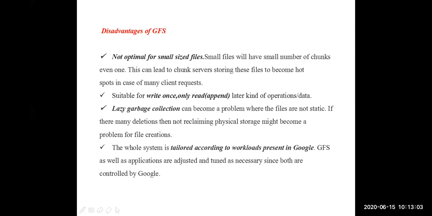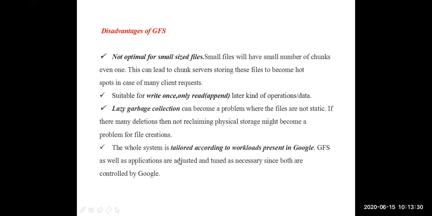See, the entire Google file system is designed only for the internal operations of Google. Google developed this file system for its operations only. That means they developed the Google file system to support their own applications only, not for outside people. That is the main drawback of this Google file system.